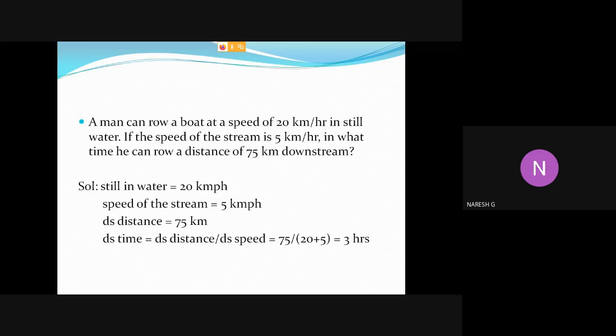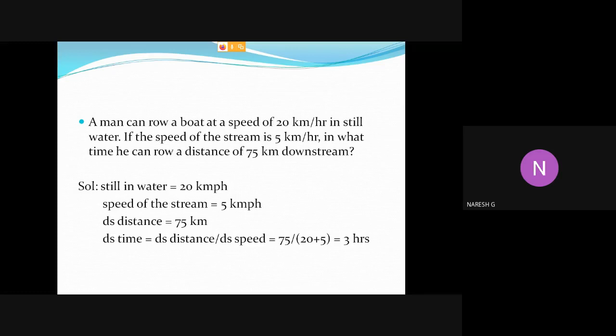So downstream time equals downstream distance divided by downstream speed. The downstream distance they gave in the problem is 75 km, divided by downstream speed. The formula for downstream speed is speed of the boat in still water plus speed of the stream. So 20 plus 5 is 25, and 75 by 25 equals 3 hours. So it took 3 hours to cover the 75 km downstream distance.